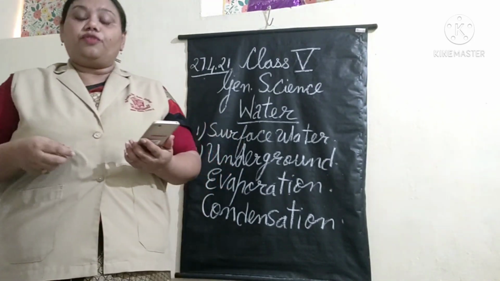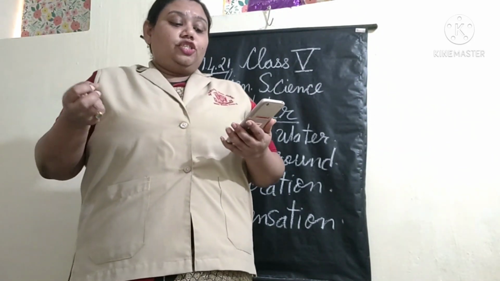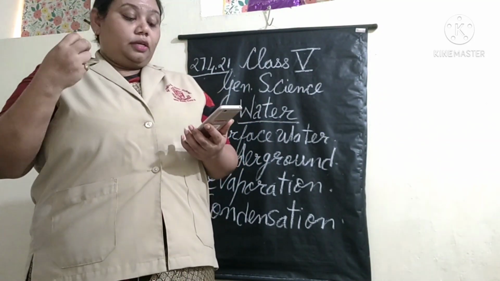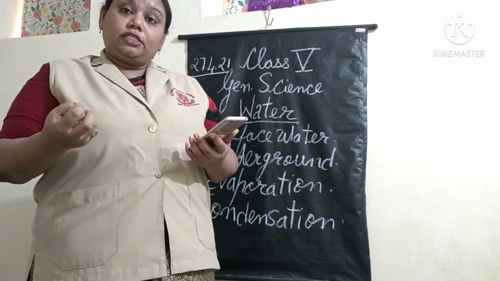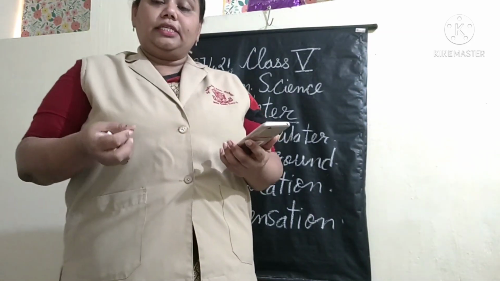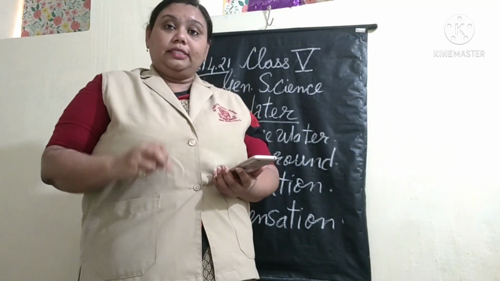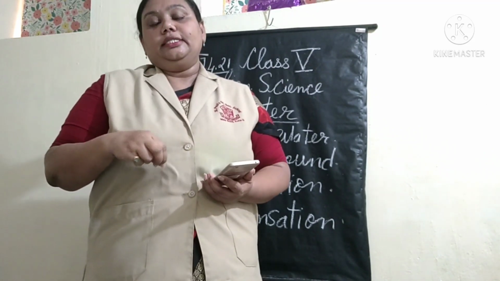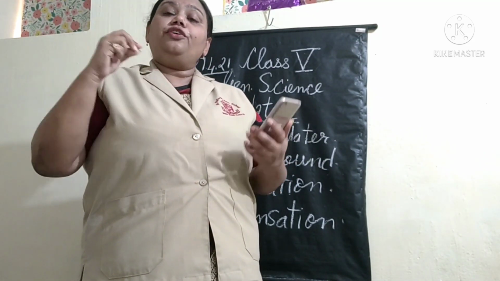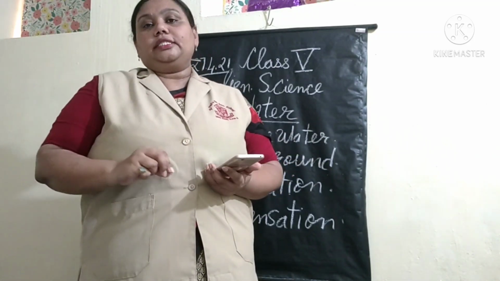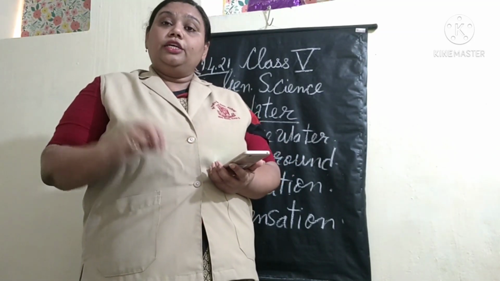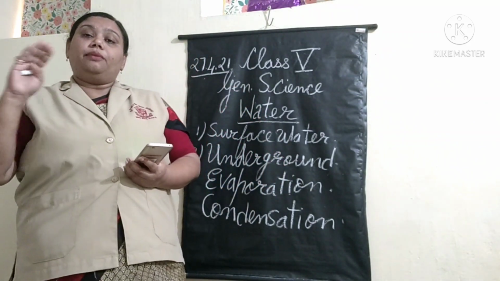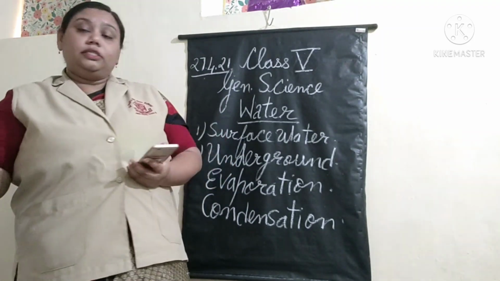What are the different forms of condensation? Condensation takes place in nature too. It causes rain, dew, frost, snow, mist and fog. Yes, all these are different forms of condensation. Okay? Yes. So, with this, we come to the end of the water cycle. We come to the end of the topic of the water cycle.